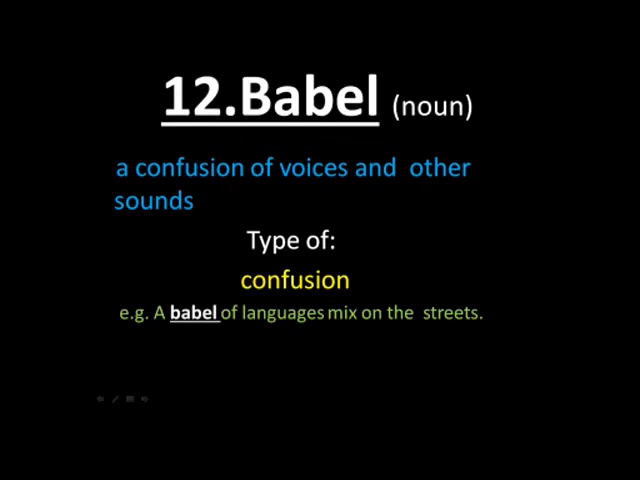So next up we have the word babble. When there is a lot of confusion of voices and other sounds, that is actually what babble means. So it is a type of confusion. For example, a babble of languages mixed on the street. So this is what babble means, when you have confusion of voices and other sounds. So don't get confused with B-A-B-B-L-E, because that is another word, but it is also pronounced similarly, but it is different. It means a confusion of voices and other sounds.